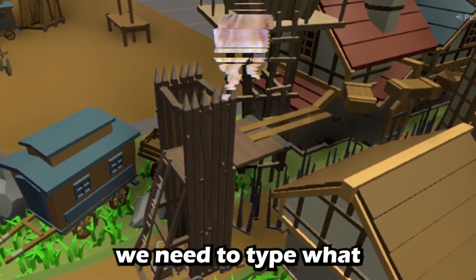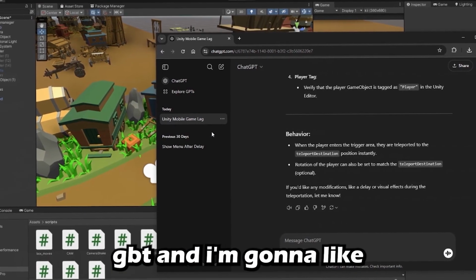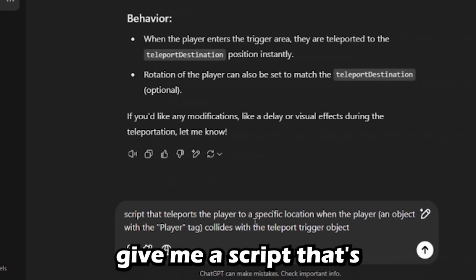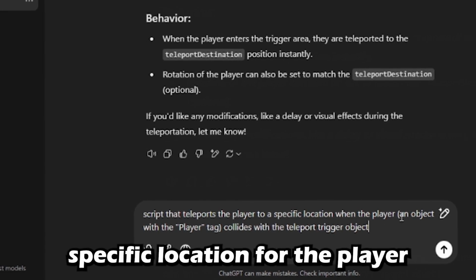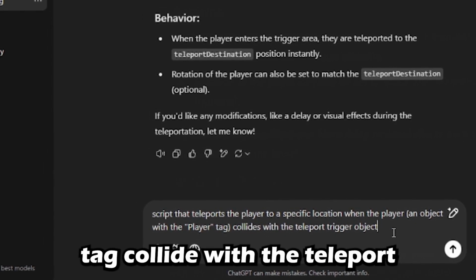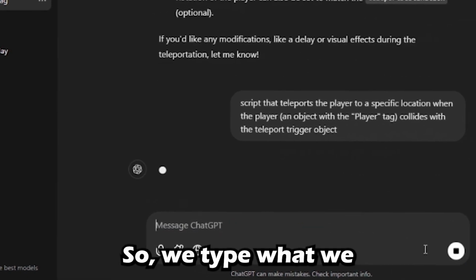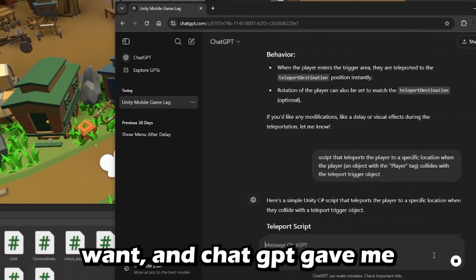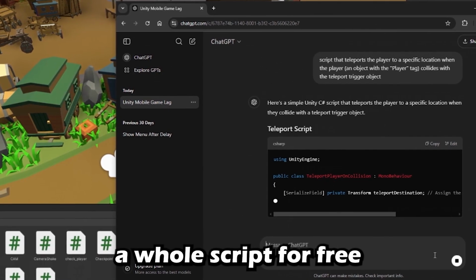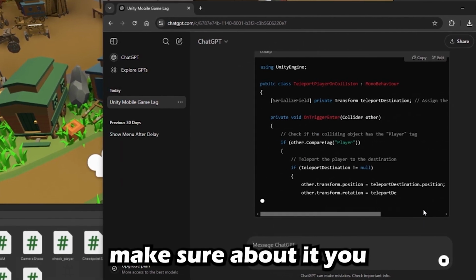And yeah, we need to type what we want in ChatGPT. So I'm gonna open ChatGPT and type my prompt. As you can see, I'm saying: give me a script that teleports the player to a specific location when the object with the player tag collides with the teleport trigger object. Okay, so we type what we want and ChatGPT gives me a whole script for free and fast.